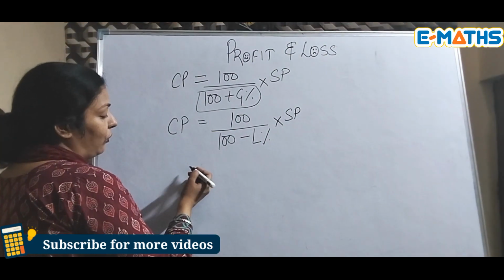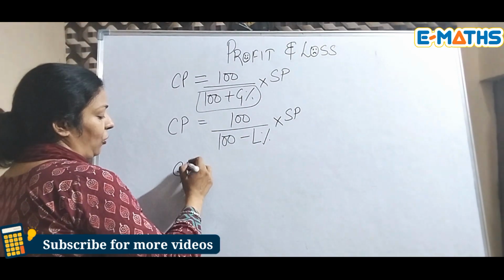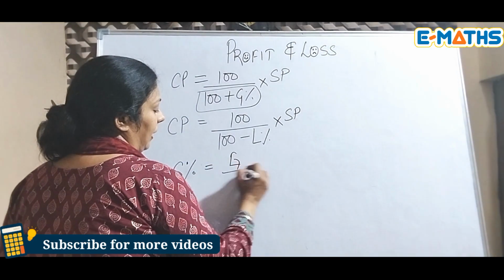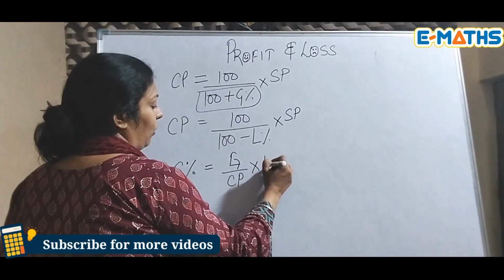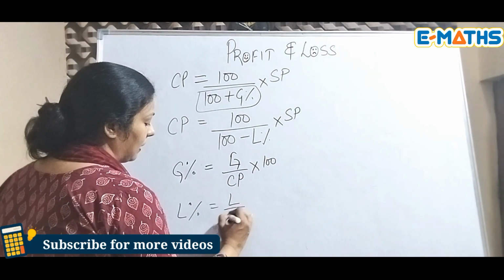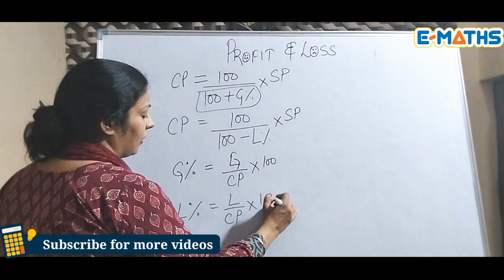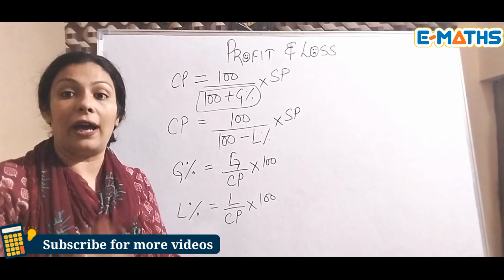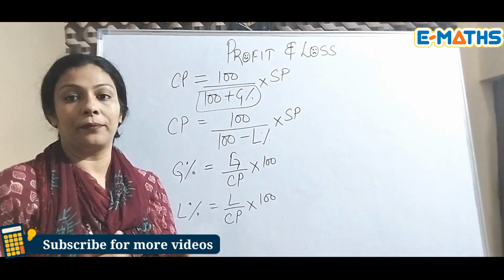Now, if you have to find the gain percent, or profit percent, the formula is gain upon CP into 100, and when you have to find the loss percent, it will be L upon CP into 100. So as you can see in the formulas, you need to have certain things to apply them.